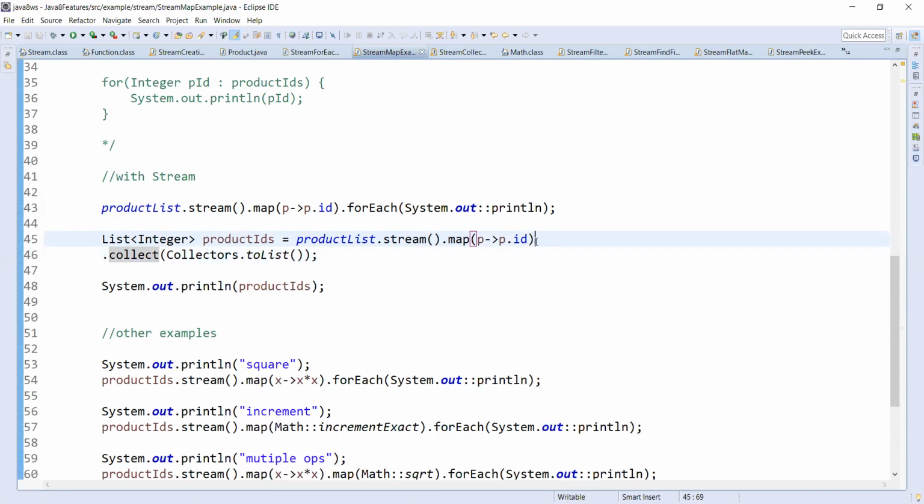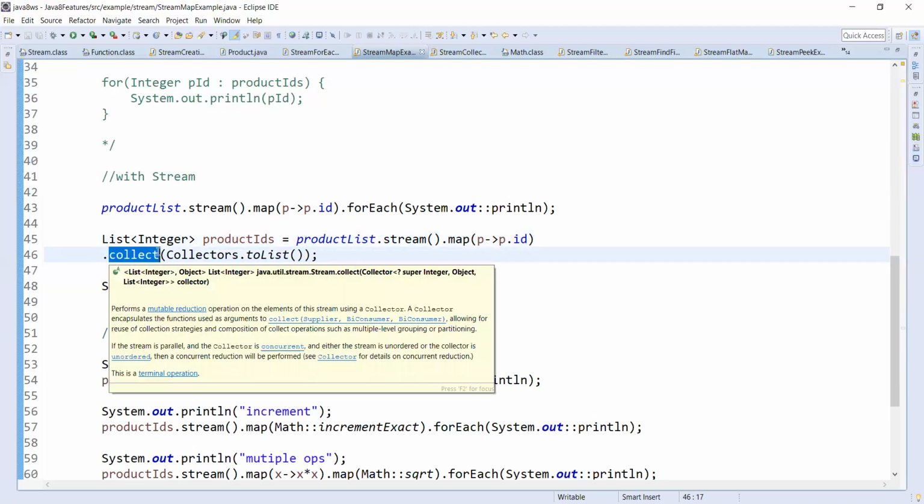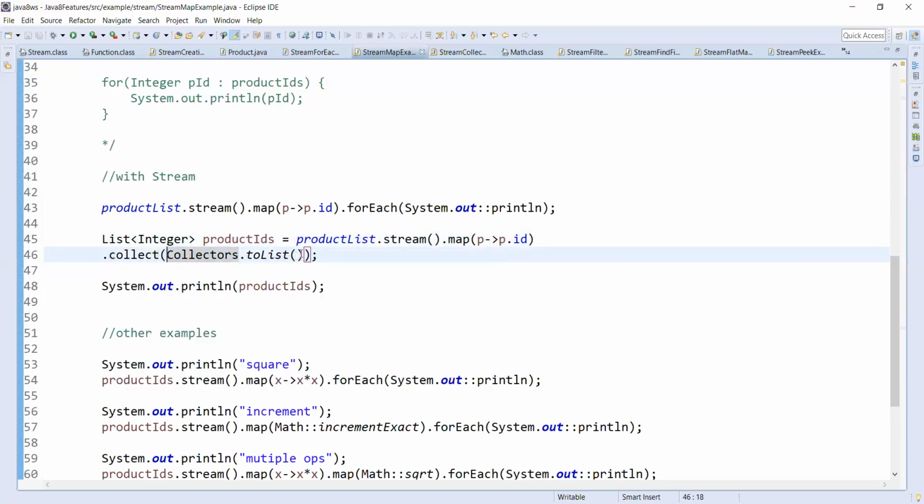So by this time, a new stream is created with the IDs, that is nothing but a stream of integers 1, 2, 3, and I'm going to collect them as a list. This Collectors.toList will convert that stream to a list.